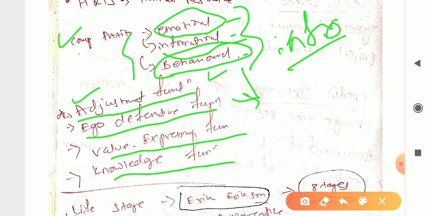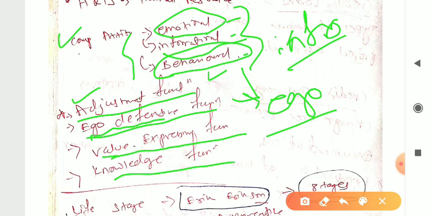Every person has some ego. The word itself defines the thing: we need to defend our ego or control our ego. Somewhere we need to show our ego and somewhere we need to control it. That's how we control it with respect to the situation, right?